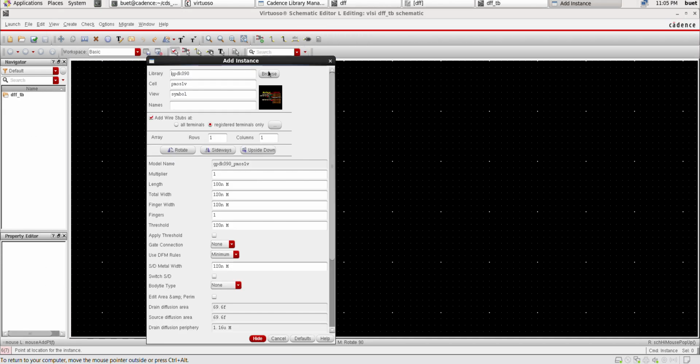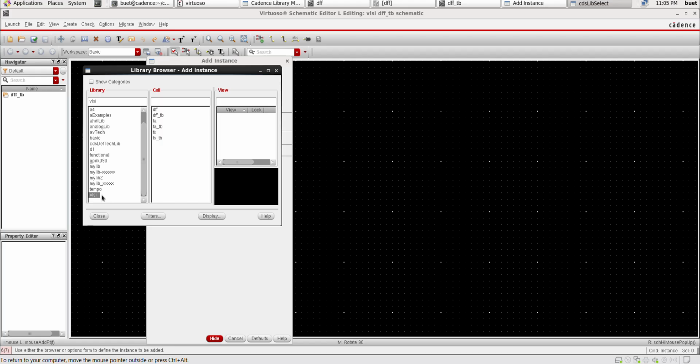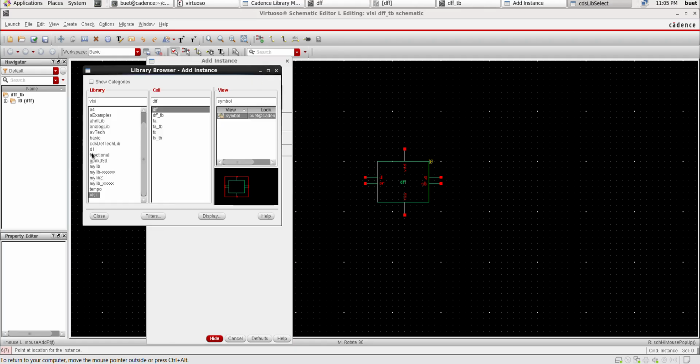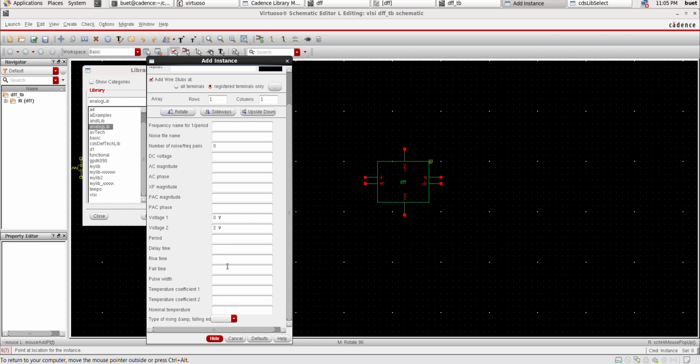Press I. Browse the library. Click VLSA, whatever library you created. Here, we created a symbol. Click on it and paste it here. We need to apply input signals through the analogLib library. Browse analogLib. In that, search vpulse. This is the input signal we have to give. 20, period 40 nanoseconds.